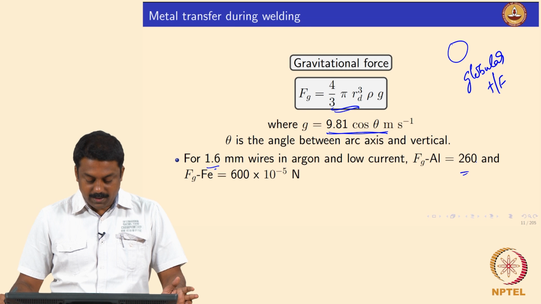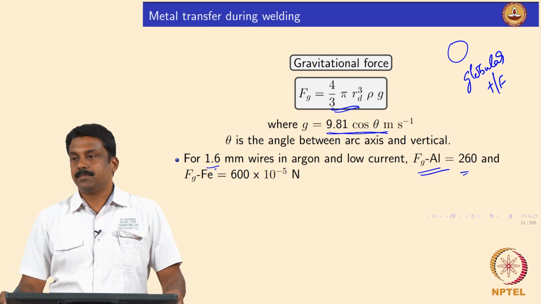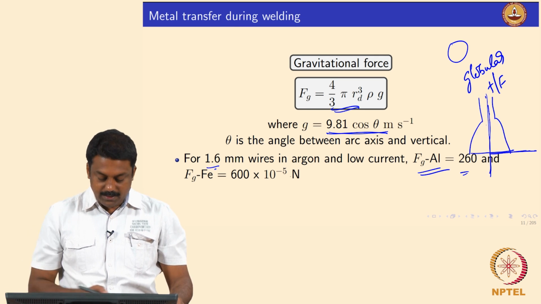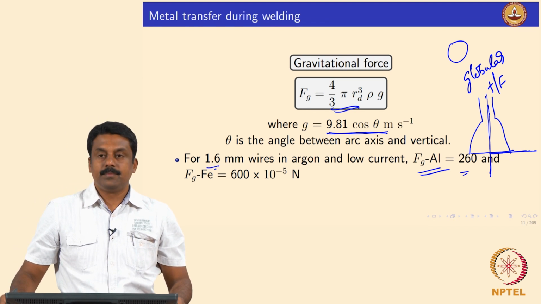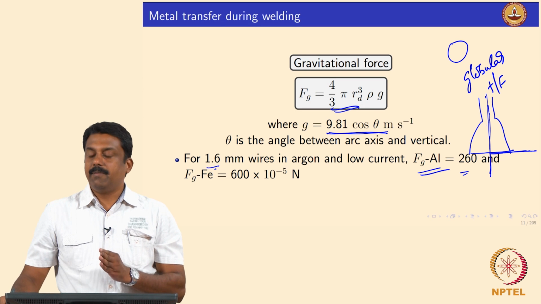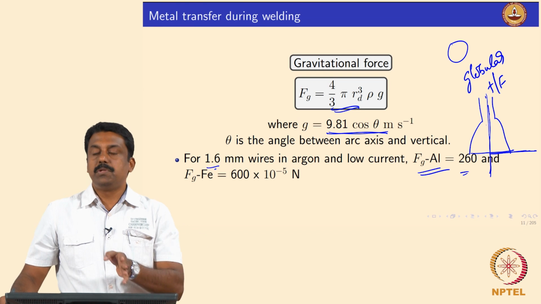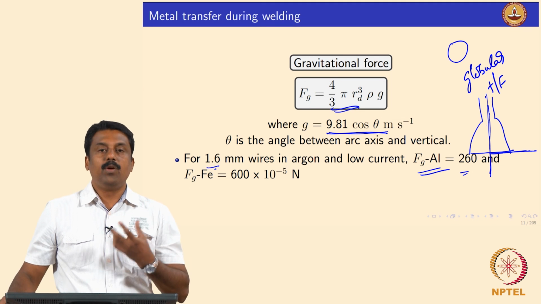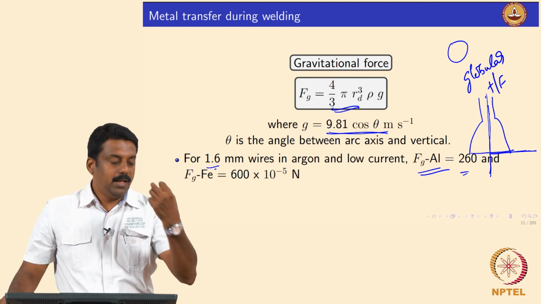So, for 1.6 mm diameter in argon at low current, it can be say 260 to 600 times 10 power minus 5 Newton, the force. Yes, it is clear. So, for 1.6 mm it is coming around 600 times 10 power minus 5 Newton. So, when the Lorentz force is very small at lower currents, gravity is the main force which would detach the droplet. That is why at lower currents you see globular transfer, because the droplet has to grow in size to attain the critical mass, and then it can drop, right.